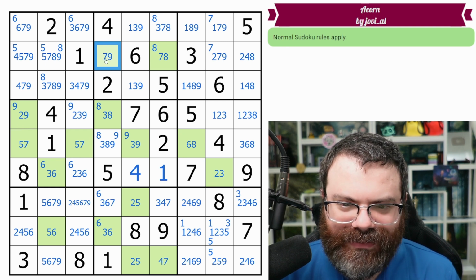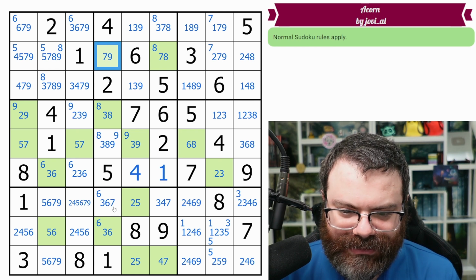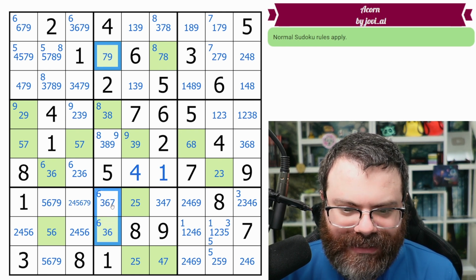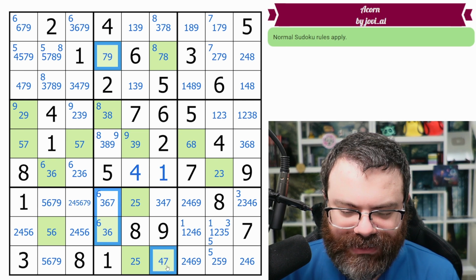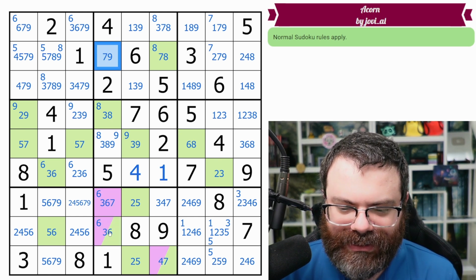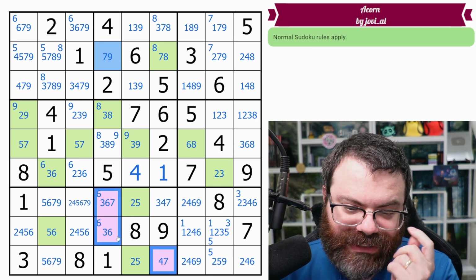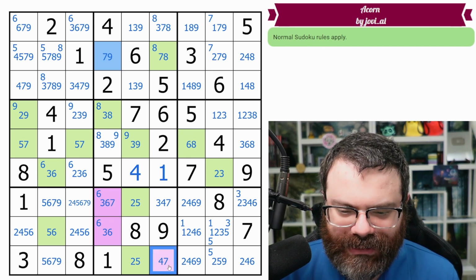We'd want this 7 to be seeing all of the 7s in some almost locked set. So like here it would be seeing this 7 here, right? So what we'd want to look for is a 3, 6, 7 something that I could add to this, like this 4, 7 here. So this would be 3, 4, 6, 7. So let's put that in purple here and make this blue. I'll get rid of the greens here just to avoid confusion. So purple here, this is an almost locked set, 3, 4, 6, 7 in 3 cells. Oh no, the 4, 7 doesn't help because it introduces the 7.